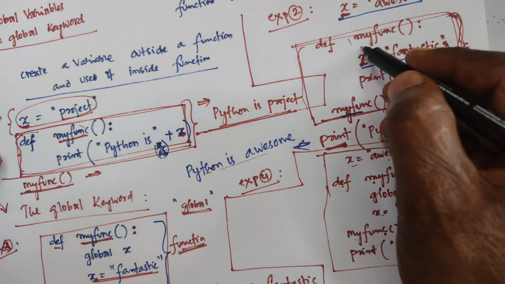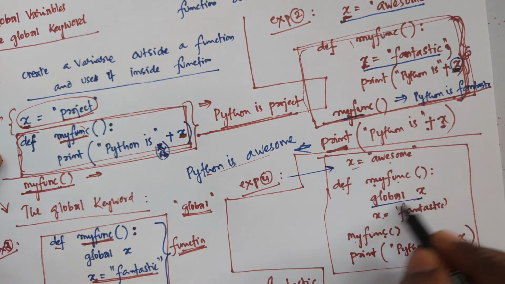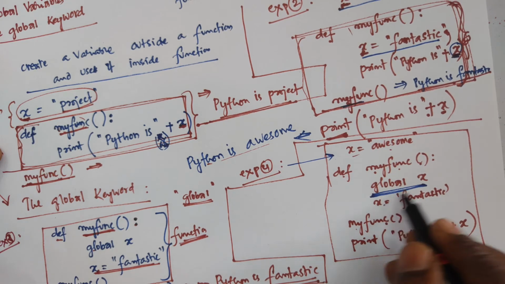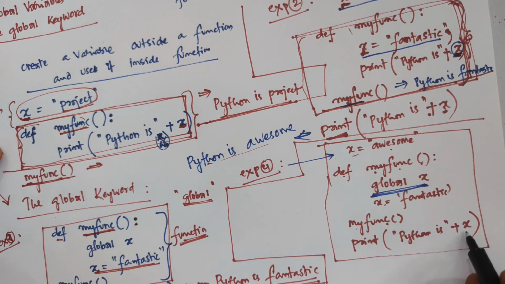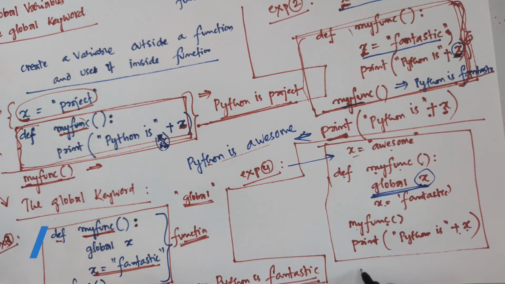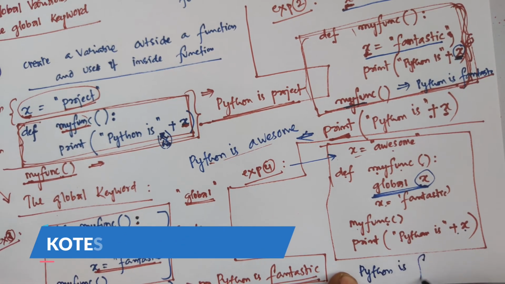But the difference between example 2 and example 4 is that we are using global x. With global x, wherever you want to call x, that x value will automatically be taken. So the final result for example 4 is Python is fantastic.